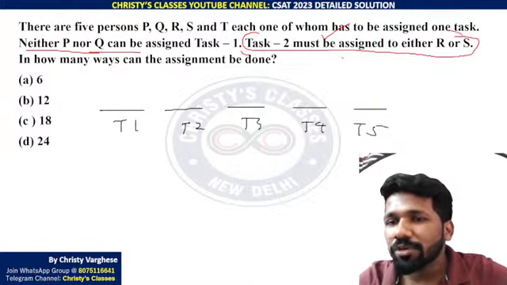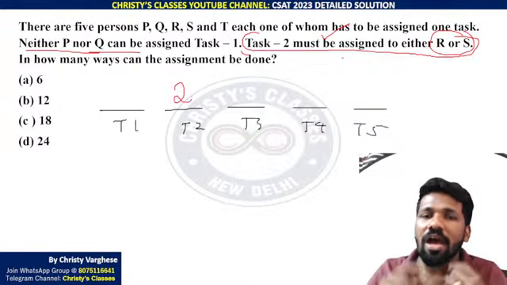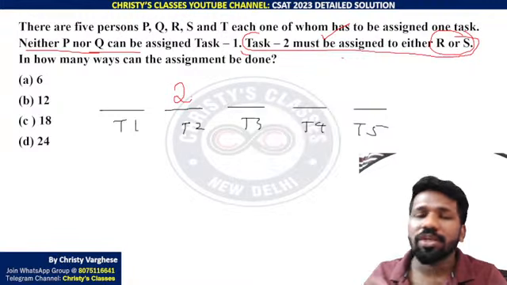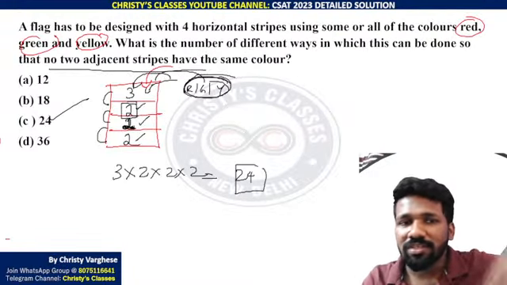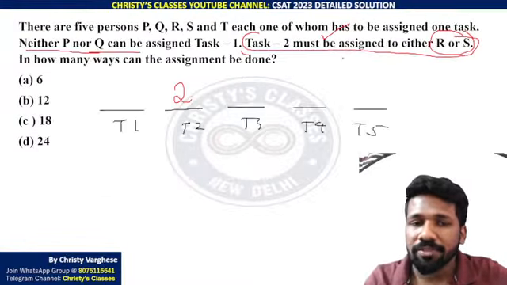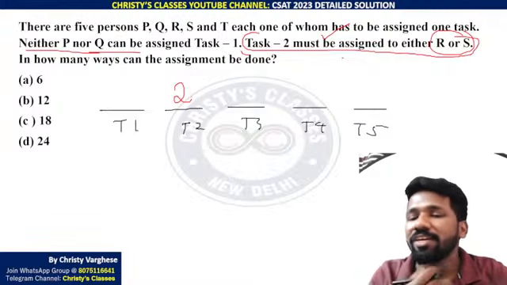Task 2 must be assigned to R or S means task 2 can be filled in 2 ways only. Either R doing task 2 or S doing task 2. 2 ways. Just like the previous question, 3 ways to fill the first horizontal stripe. Here there is a restriction. Start from the restriction. That is why I started with task 2.